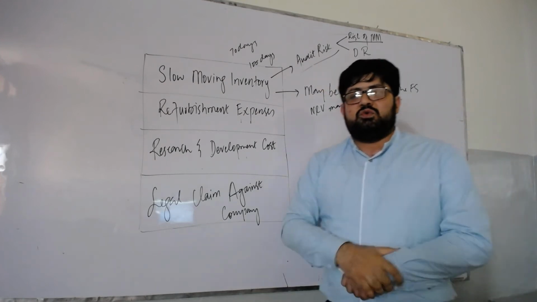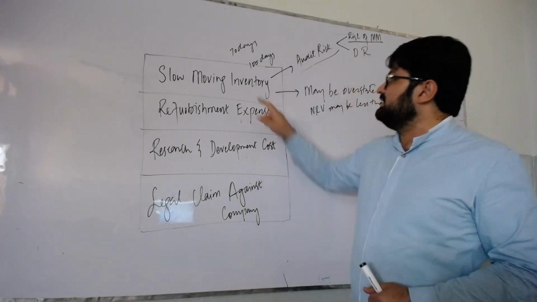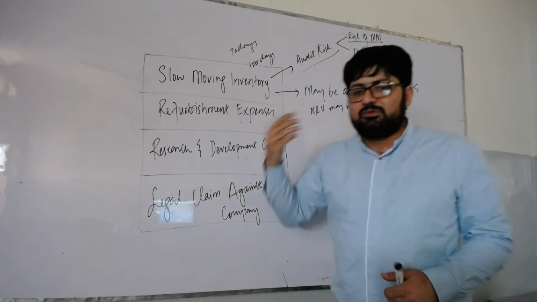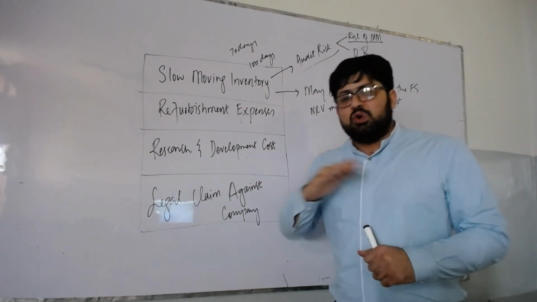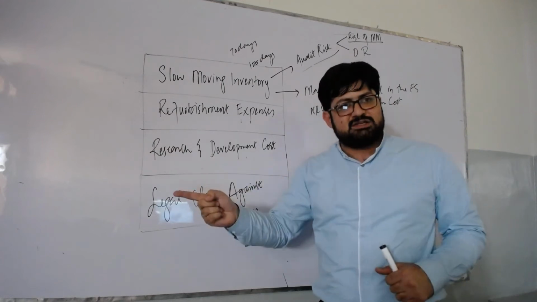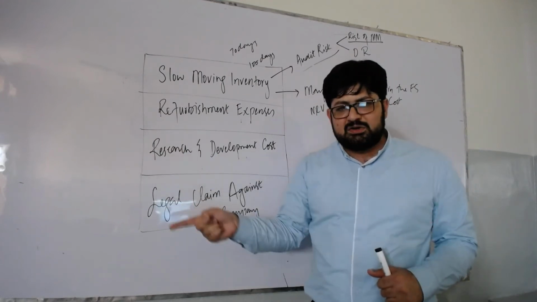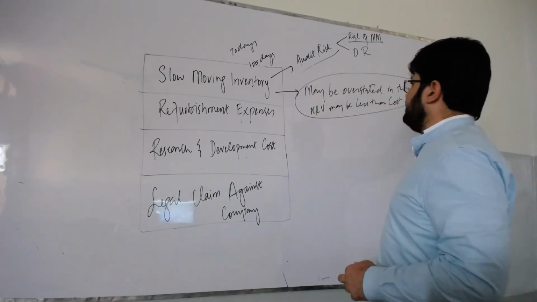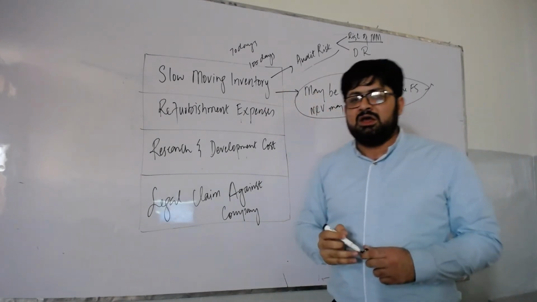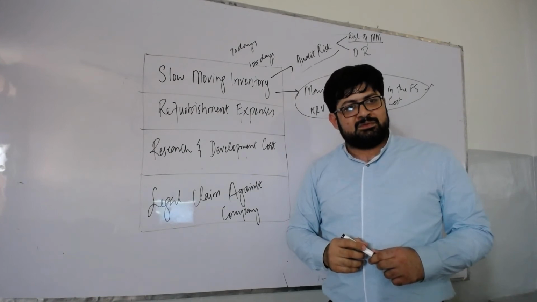What does a student do? They discuss that inventory is going to be obsolete, it does not have the same value, but they don't relate their answer to the financial statement. What will be the impact on the financial statement? If you don't explain this along with the discussion, you will lose marks over here.